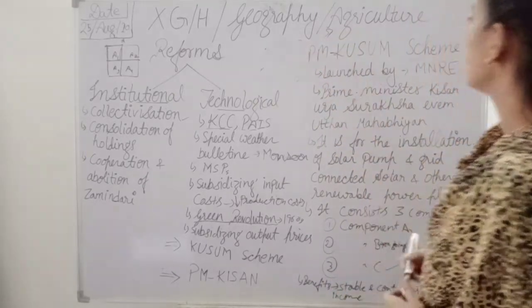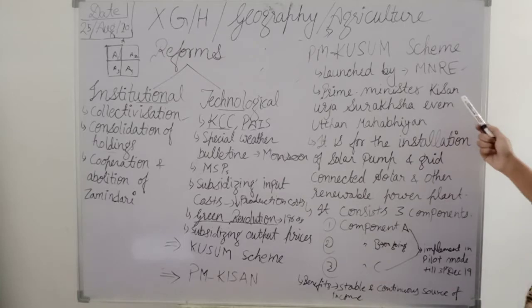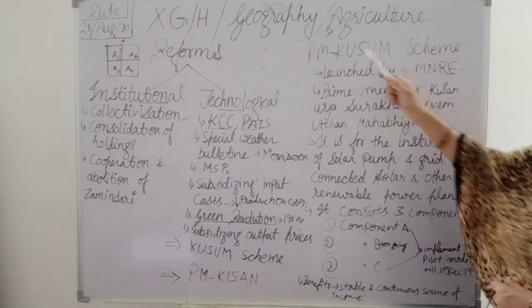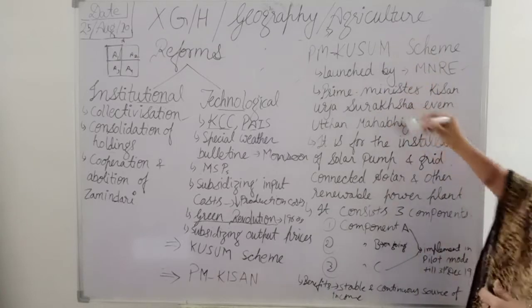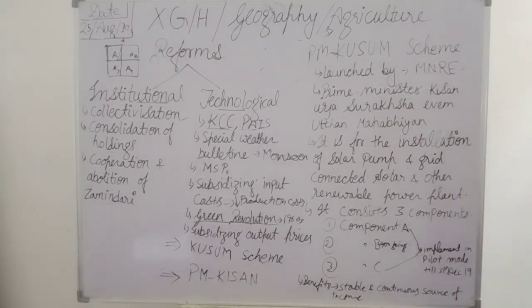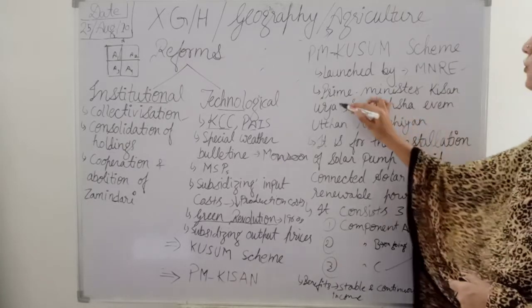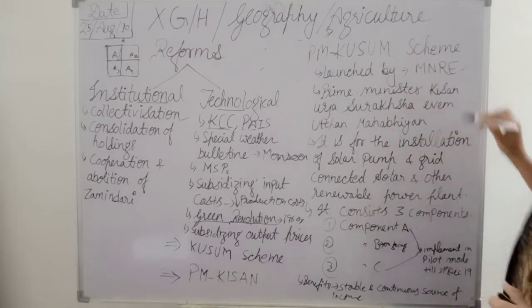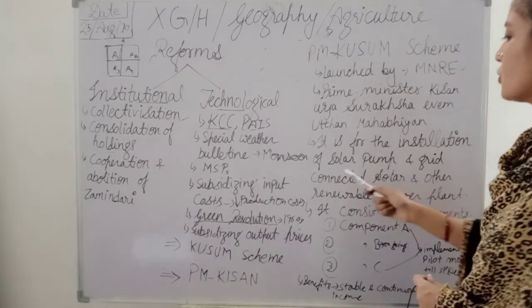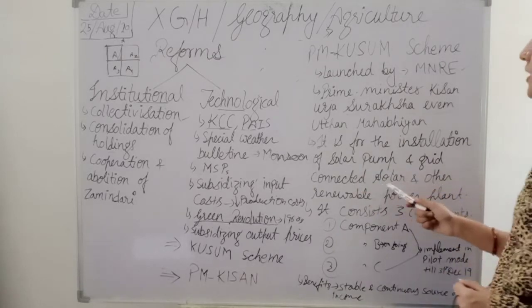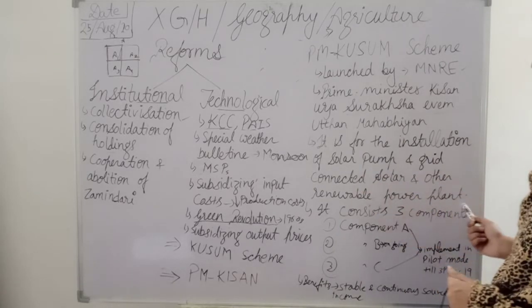PM Kusum. In this PM Kusum, that is Prime Minister Kisan, K stands for Kisan, U stands for Urja, and S stands for Suraksha Evam Utthan Mahabhiyan. That is the full form of the Kusum scheme. It is for the installation of solar pumps and grid connected solar and other renewable power plants.